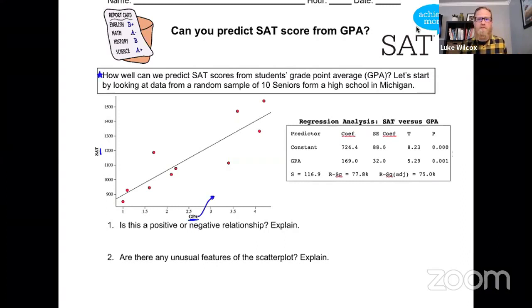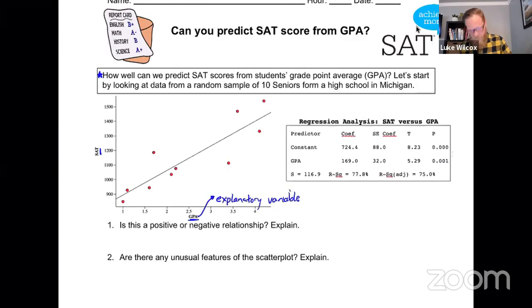explanatory and which one is the response. Well, the explanatory variable is the one that's going to help you make the prediction for the other variable. In this case, we think if we know a student's GPA, it should help us predict their SAT score. So we would say that the GPA is the explanatory variable.